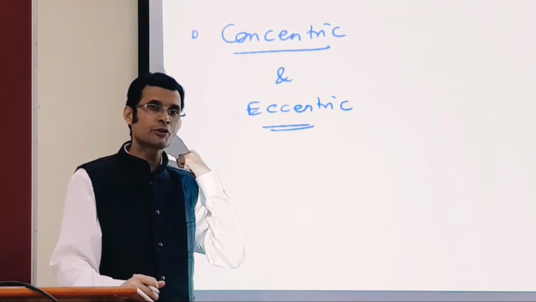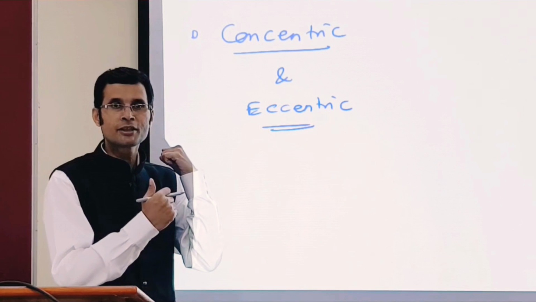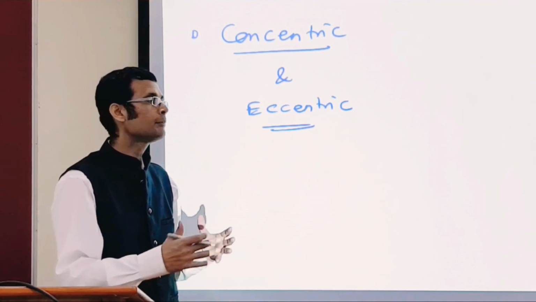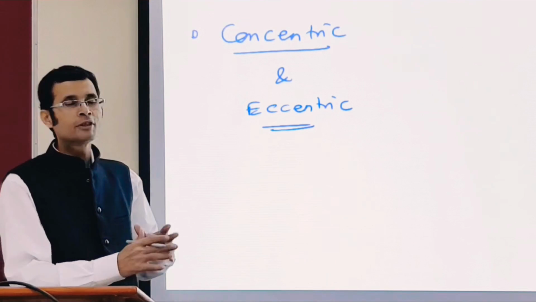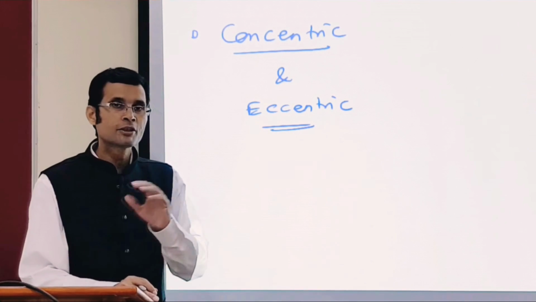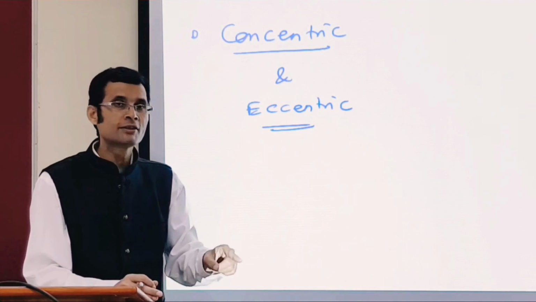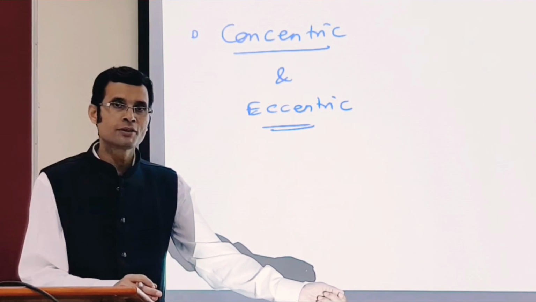That's an example of concentric versus eccentric contraction, because tension is always there in the bicep, whether there is flexion or extension of the elbow.